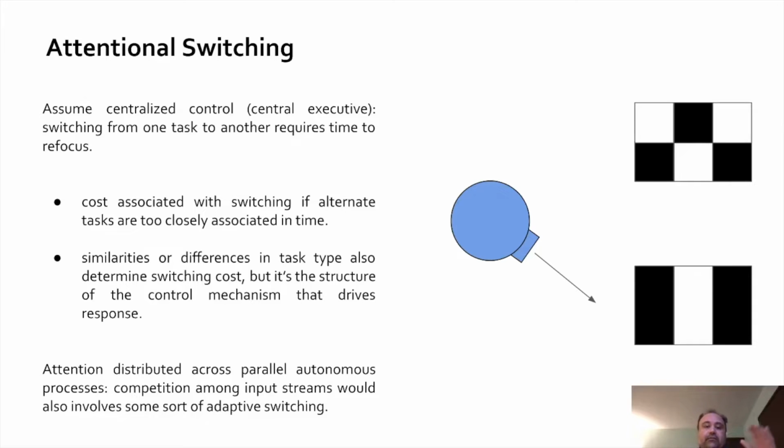So we want to look at ways to decrease this cost. We want to look at the structure of the control mechanism, especially in agents that drive this response. And so we typically think of this biologically as a serial system, but it could be configured as a parallel system, a set of parallel autonomous processes. And then in agents, you can manipulate this design to decrease the switching cost and to really probe the switching mechanism quite a bit.